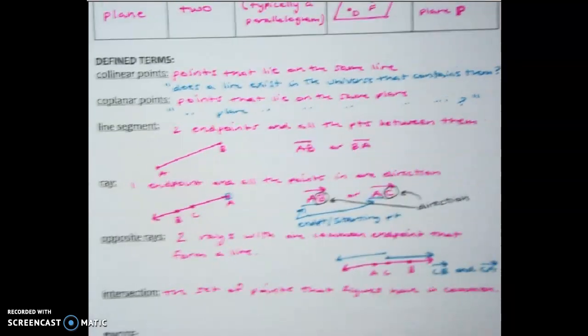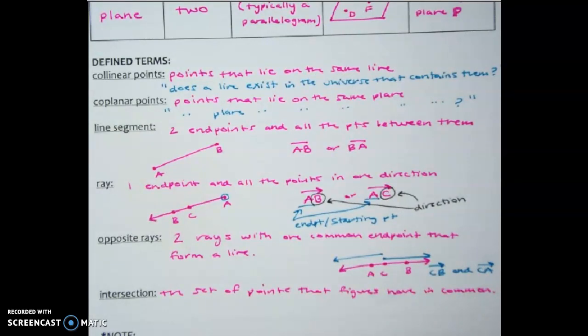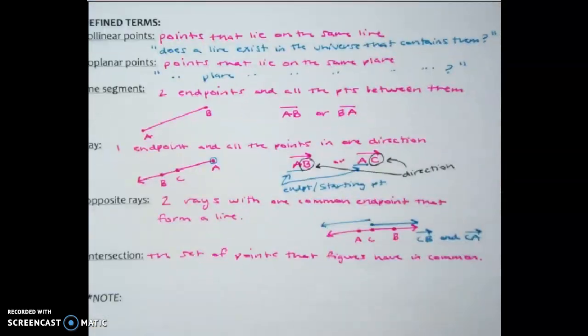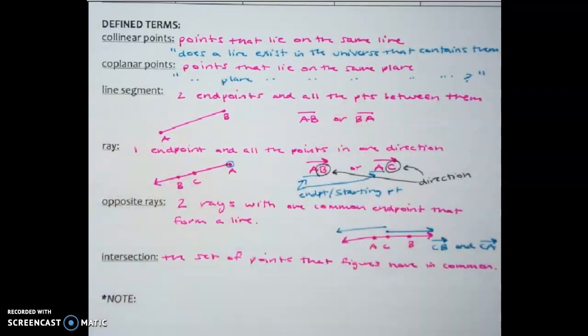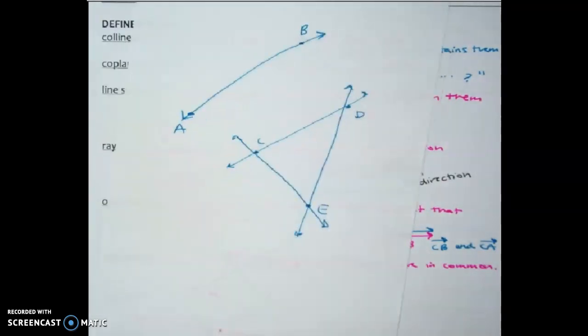Awesome. That is the first part of Standard 1. Again, we have not done the second learning target, which is I can draw pictures of all of those things. We've started to, but we haven't really dug into that yet. So let's add one note to our notes. That is simply going back to this idea of collinear that we talked about earlier, when points can be collinear and when they cannot be collinear.